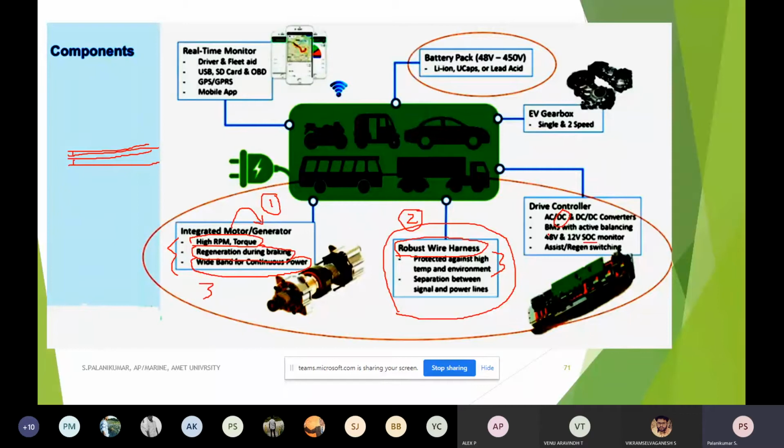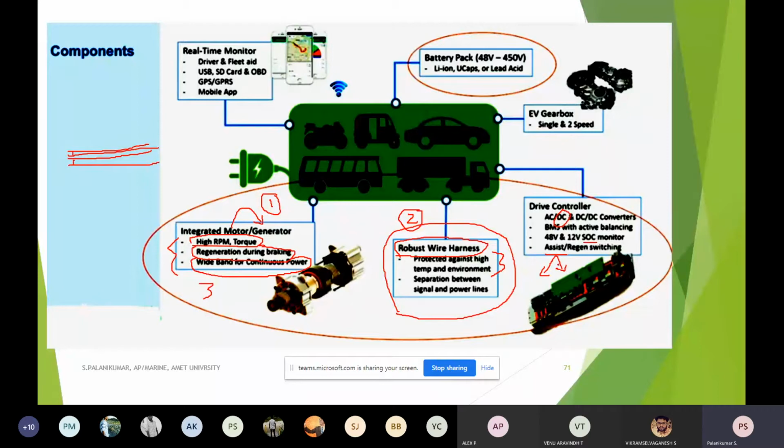Say the battery is this much charged, 96% charge. Now, after a certain kilometer of running, it has to reduce to this percentage. In order to display that, we need a drive control. And whenever we are going for assist and regenerating switching, for example, the concept of assist will come only at the time of initial starting from standstill to operation. Likewise, whenever there is an idle stop, meaning we are braking because of a signal and so on.